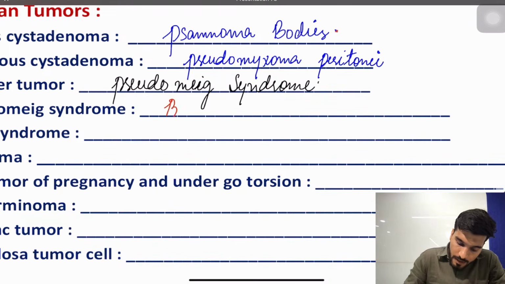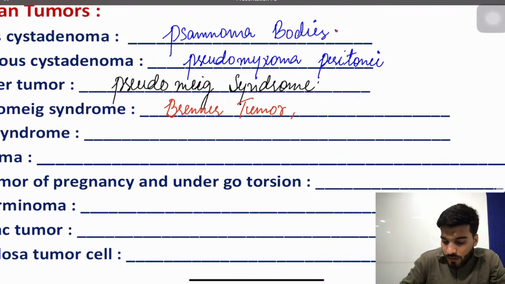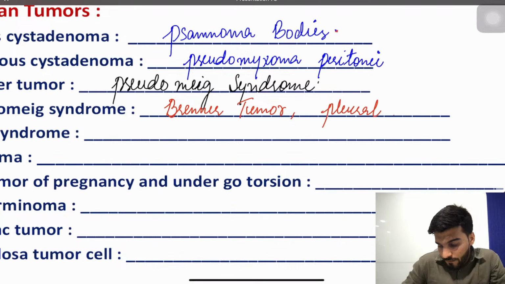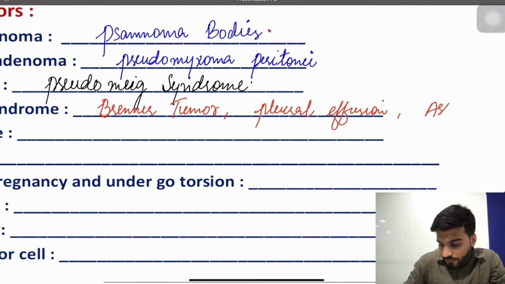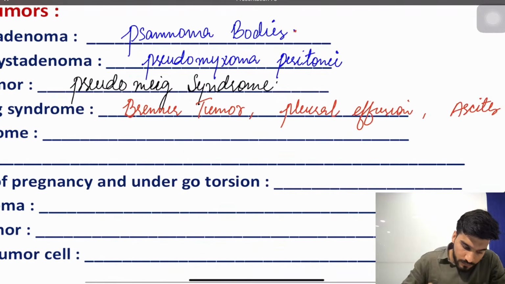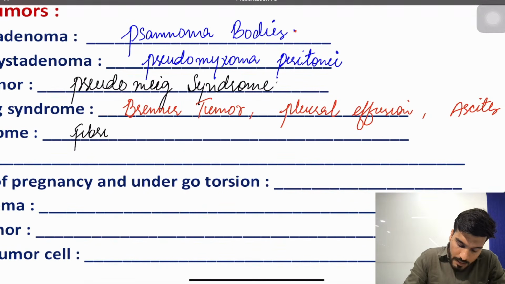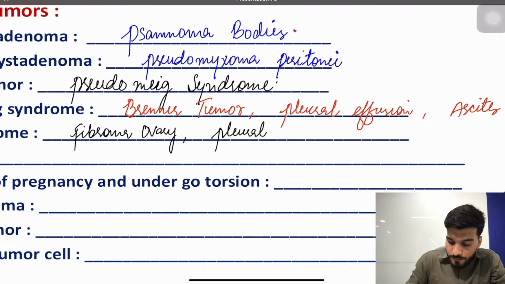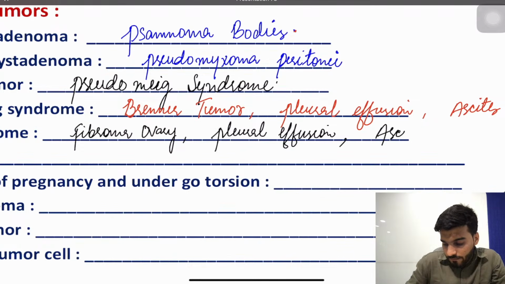So we have Brenner tumor, pleural effusion, and ascites. In Meigs syndrome, we have fibroma of the ovary. In Meigs syndrome, remember, fibroma ovary, along with the same two things, pleural effusion and ascites.